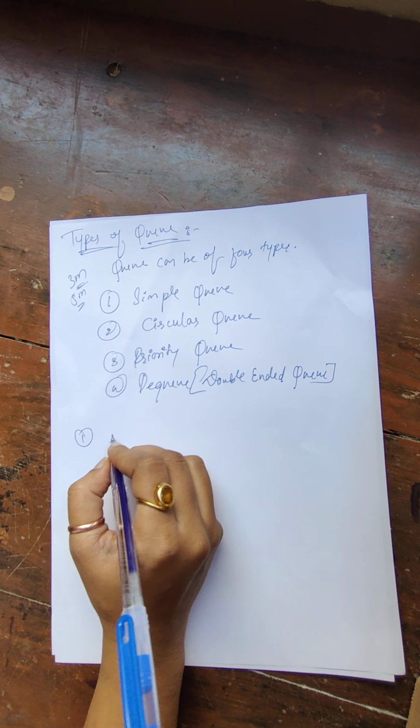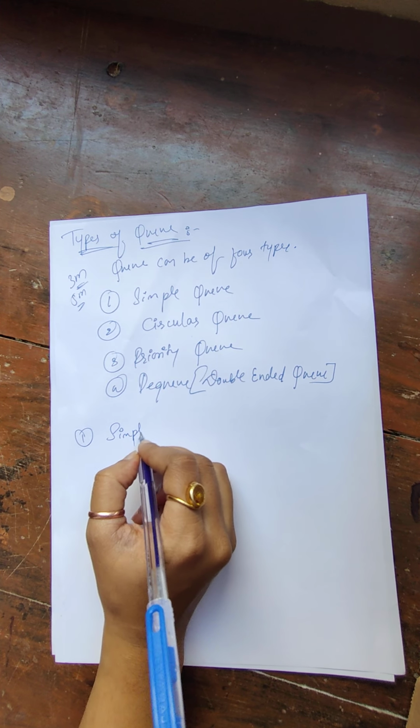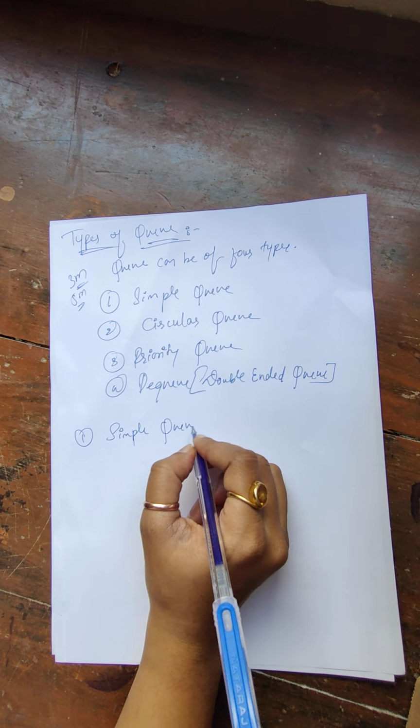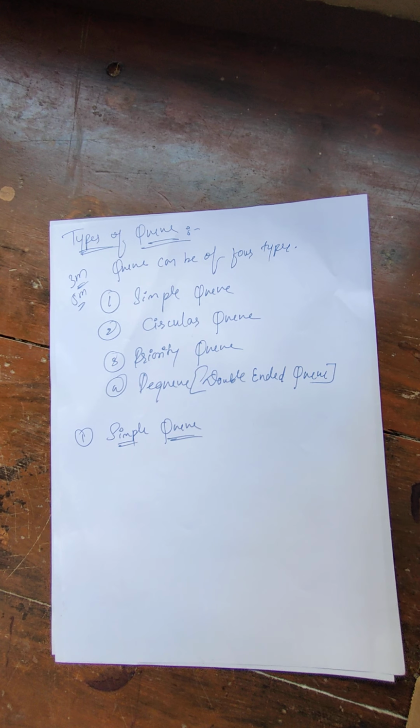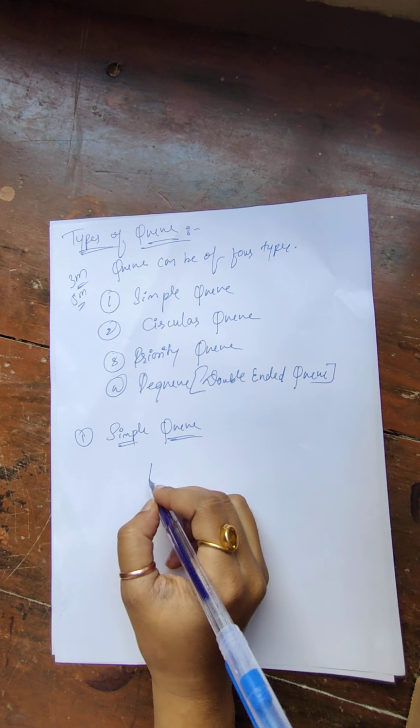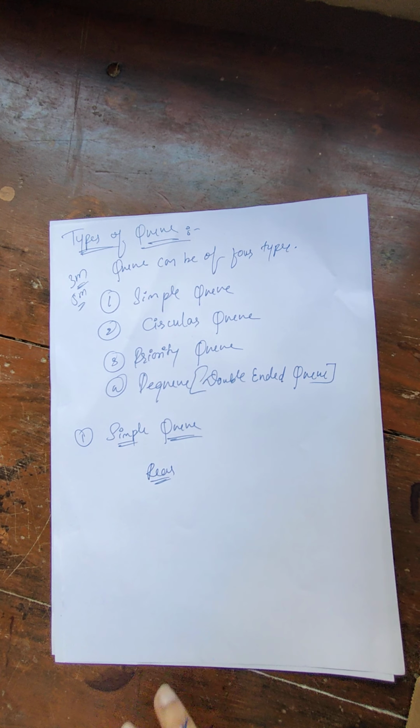The first one we have is simple queue. So what happens in your simple queue is, the insertion of an element takes place from your rear end, and the deletion of your element takes place from the front end.